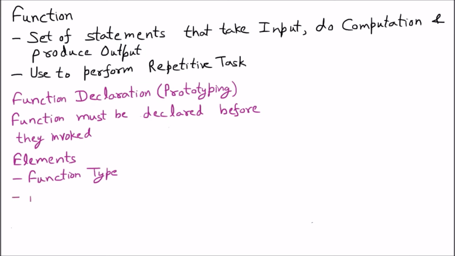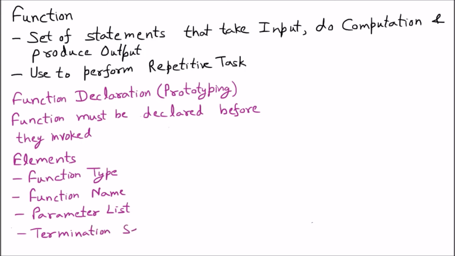Then function name means what is the name of the function. Is it sum, subtract? Then the parameter list means what are the parameters which are going to be passed inside the function. Then is the termination semicolon. So a semicolon at the end.